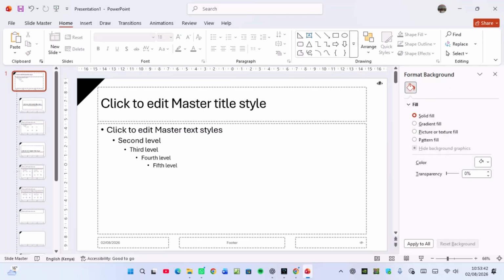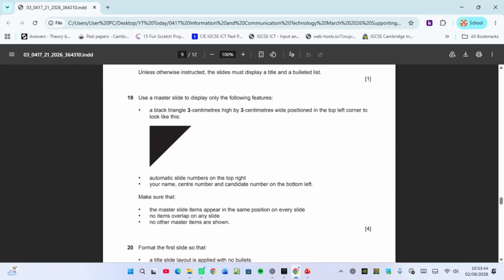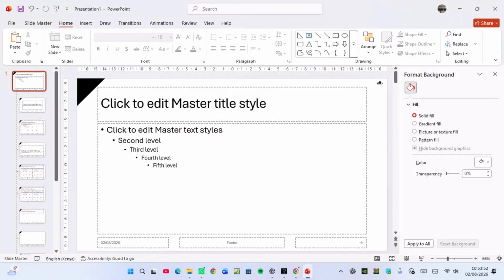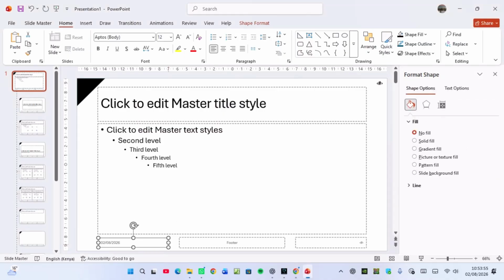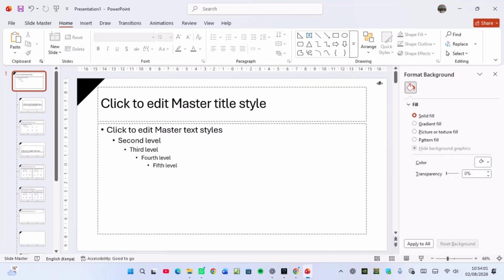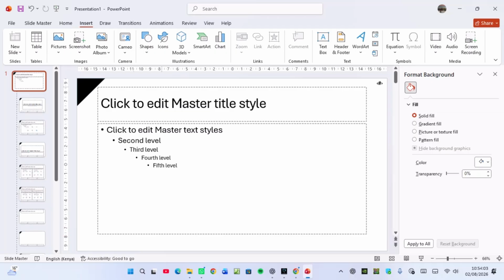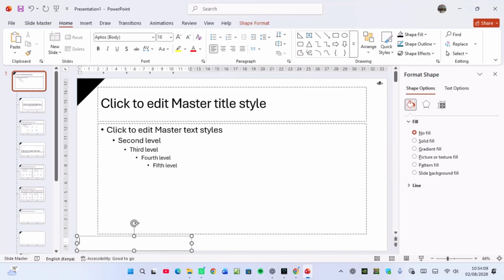So that is done. The next thing, they're talking about your name, center number, and candidate number, bottom left. So when they say bottom left, that is the footer. So I'll come here, I remove the things which are down here, I don't need them. You click on the frame, and then you delete. And then you go to insert. After going to insert, take your text box, bottom left is here. And then I draw a small box. Then I type my name nicely.